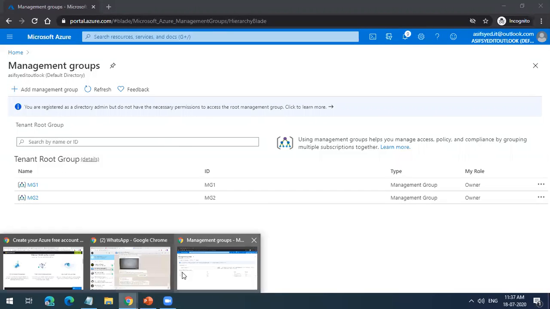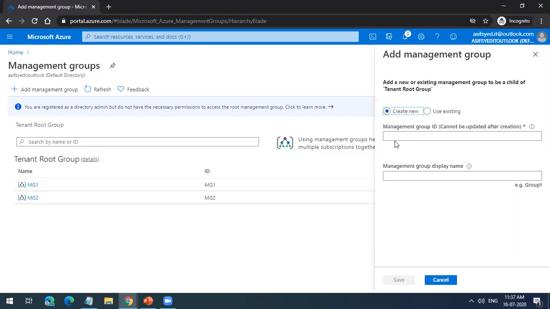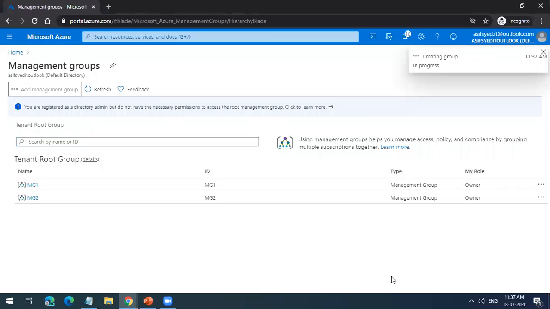So this was about management groups. You can create a management group here. You just give the name and save it. Let's create a third management group. Just say MG3, and I create it, and it gets created. Once it's created, you will see the name, the ID, the management group, and the owner.